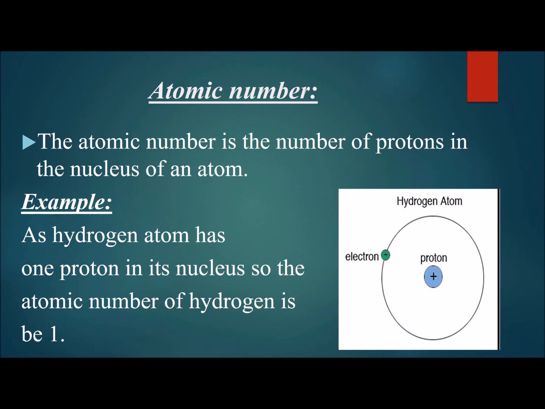Atomic number. The atomic number is the number of protons in the nucleus of an atom. So if this is a hydrogen atom and it has 1 proton inside its nucleus, then the number of protons represents the atomic number of an atom. If a hydrogen atom has 1 proton inside its nucleus, the atomic number of hydrogen will be 1.